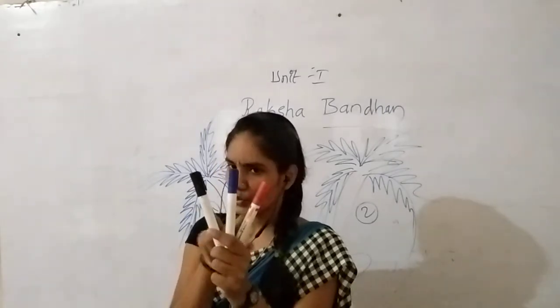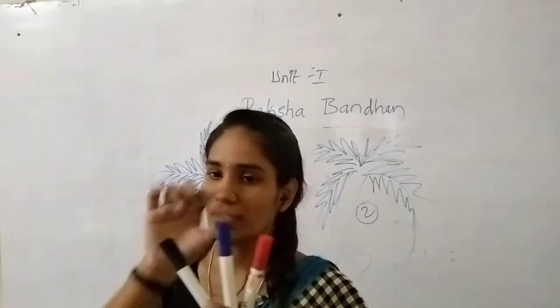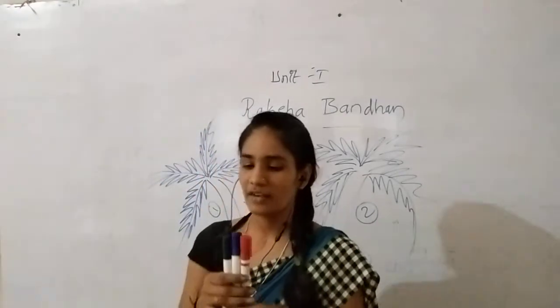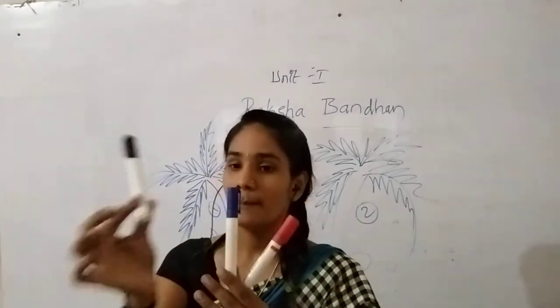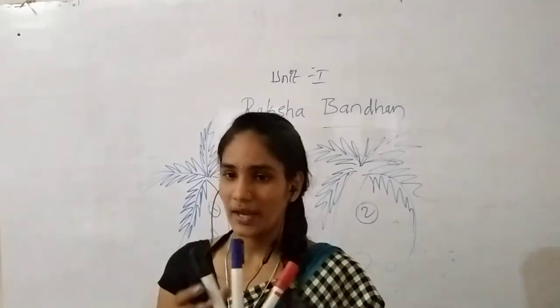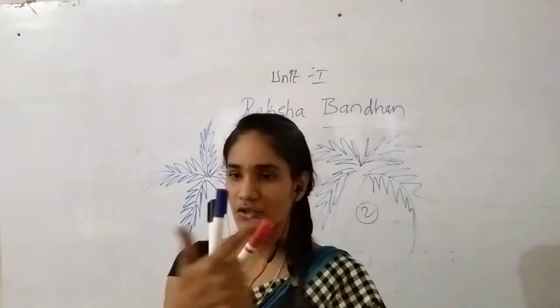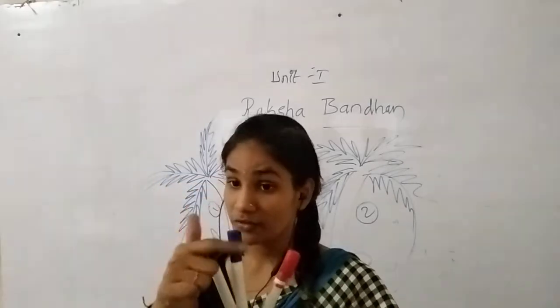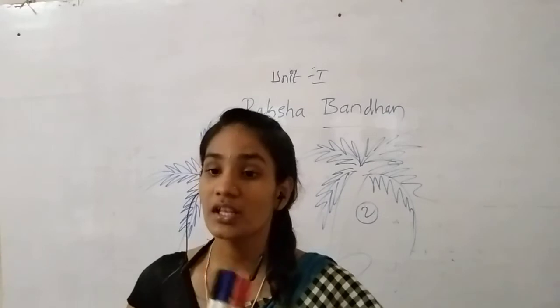Because two are here, red and black, and in the middle of that blue is there. So now how will I tell? The blue pen is between black and red. So in the place of in the middle, we used between.